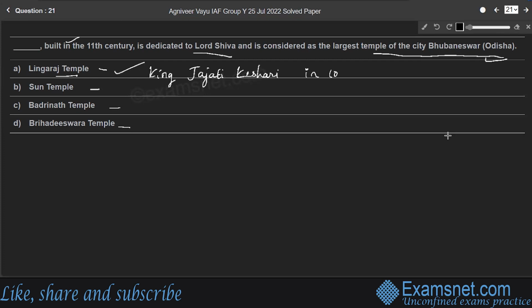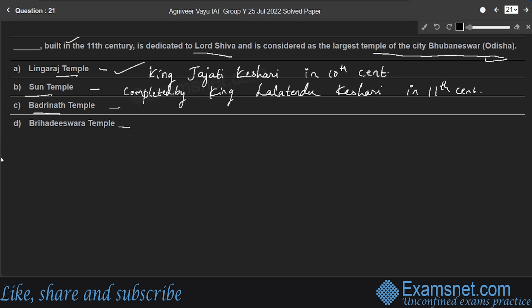in the 10th century and completed by King Lalatendu Keshari in the 11th century. The temple represents the quintessence of Kalinga architecture and culminates the medieval stages of the architectural tradition at Bhubaneswar. So option A is the right answer, whereas the remaining options are Sun Temple and Badrinath Temple.